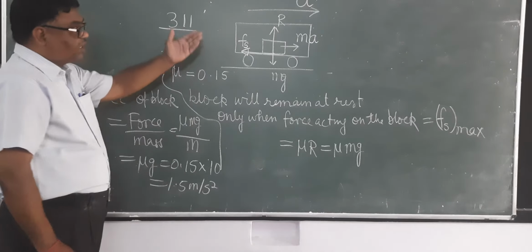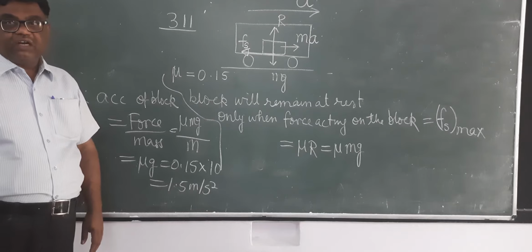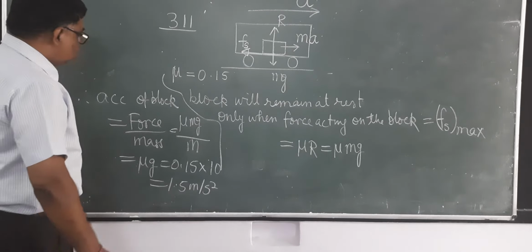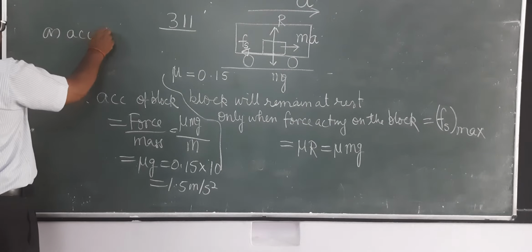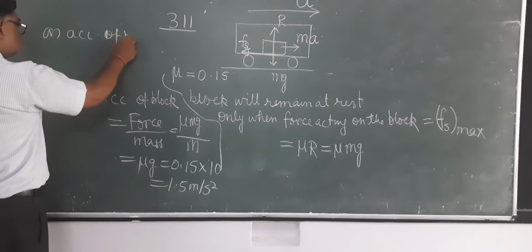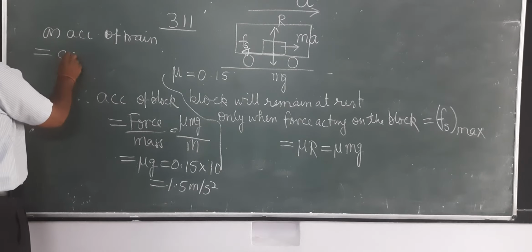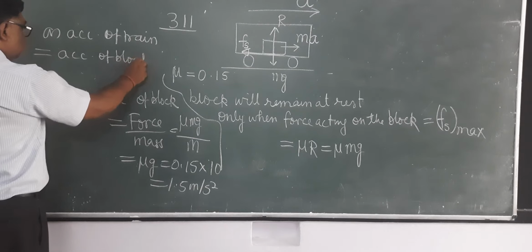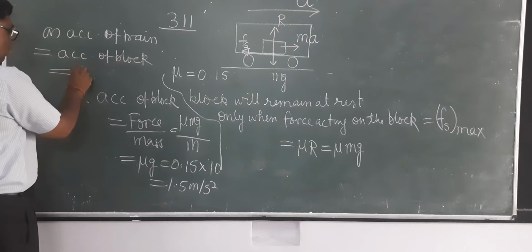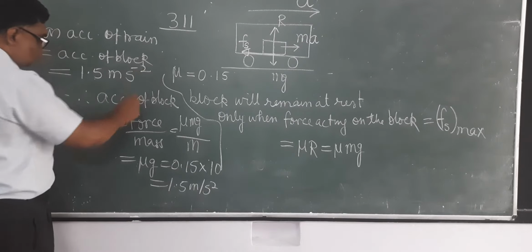But now we know that the acceleration of the block will be the same as the acceleration of the train. So the acceleration of the train equals the acceleration of the block. Therefore it will be equal to 1.5 meter per second square.